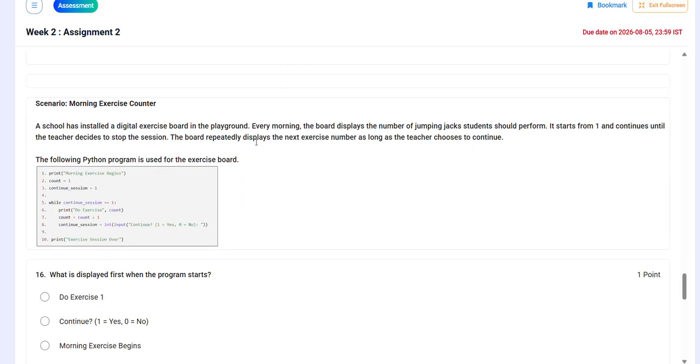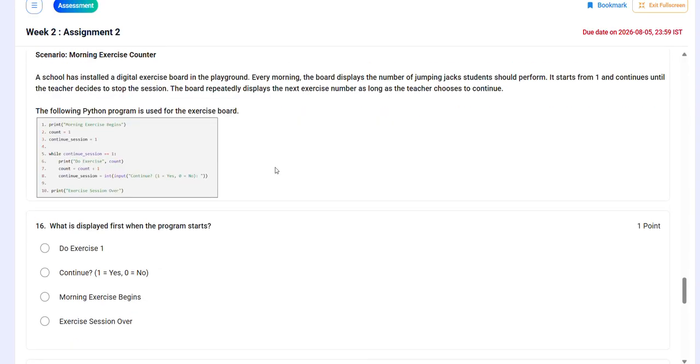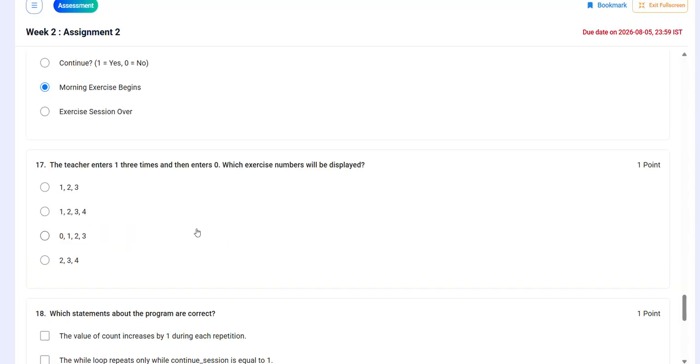Then in the next scenario, there is again a piece of code. Okay, what is displayed first when the program starts? So in this, morning exercise begin. Then the teacher enters 1 three times, then enters 0. Which exercise number will be displayed? So 1 2 3 4, option B is correct.